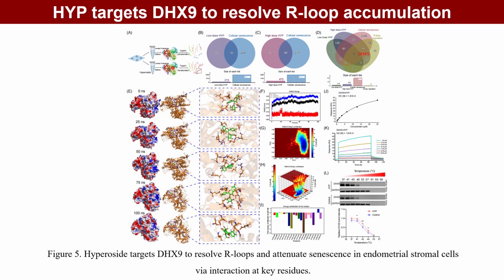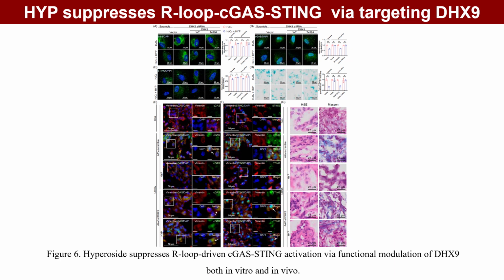We then identified the direct target of hyperoside using LipMS, molecular docking, molecular dynamics simulation, SPR, and CETSA. These analyses showed that DHX9 is the key target for R-loop regulation, and THR419 is critical for high-affinity binding with hyperoside. To validate DHX9 function, we performed knockdown and rescue experiments. When DHX9 was depleted, hyperoside could no longer clear R-loops or suppress cGAS-STING activation and senescence. Only wild-type DHX9 restored the protective effects of hyperoside.